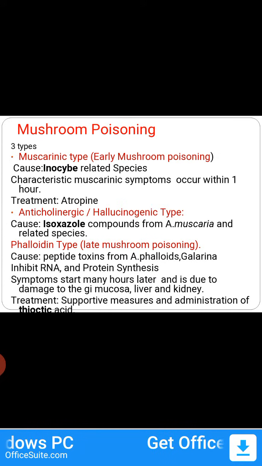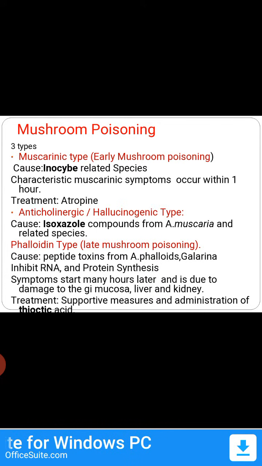Anticholinergic or hallucinogenic type: here atropine cannot be given, because the symptoms are anticholinergic, the opposite of muscarinic, or the blockade of muscarinic receptors. What actions you will see, I'll discuss later, the anticholinergic actions. Isoxazole compounds from Amanita muscaria and related species cause this anticholinergic type.